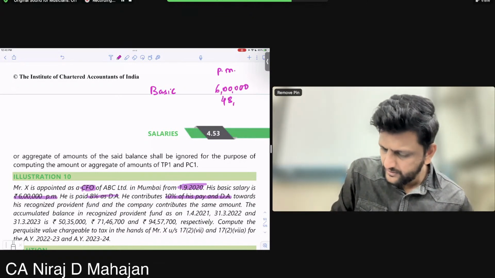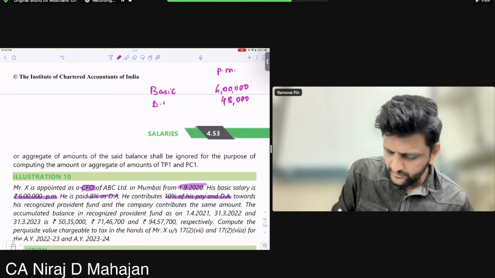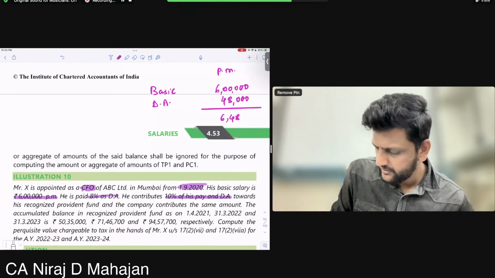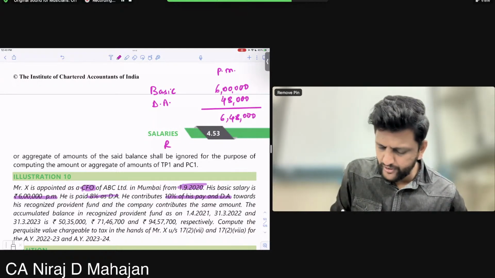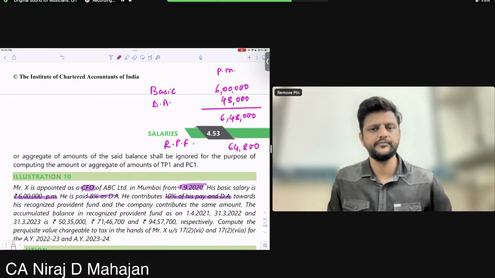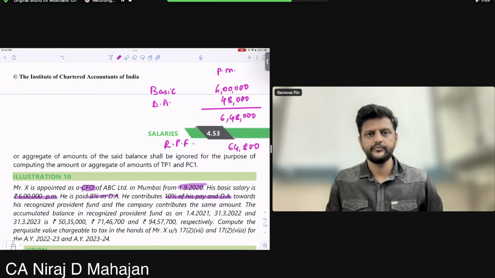Of that he is contributing 10%, then how much? 64,800 per month. Clear till here, all of you?